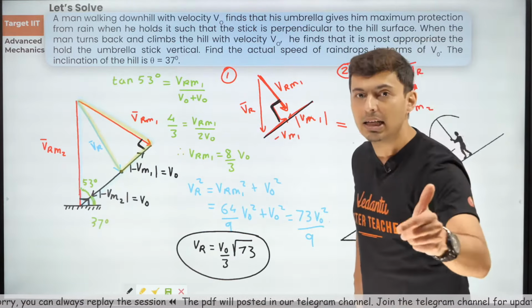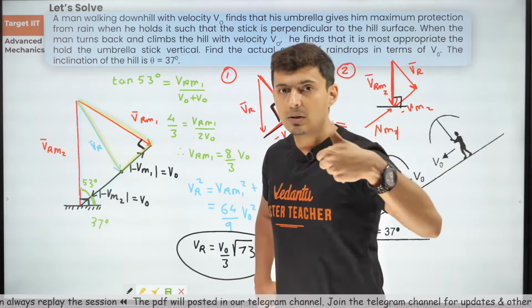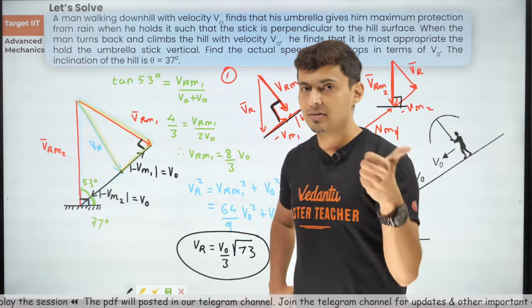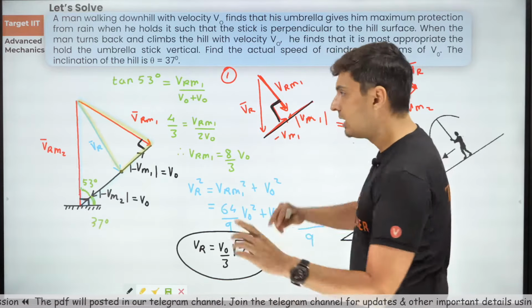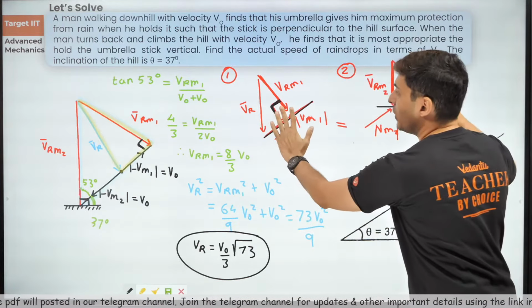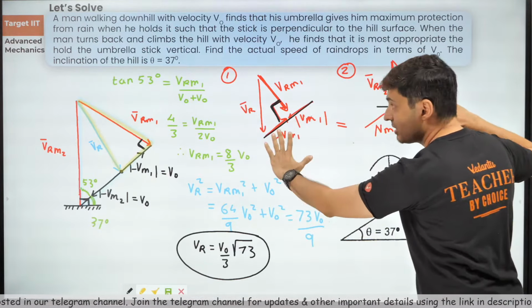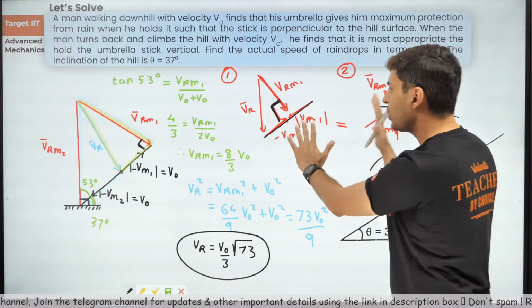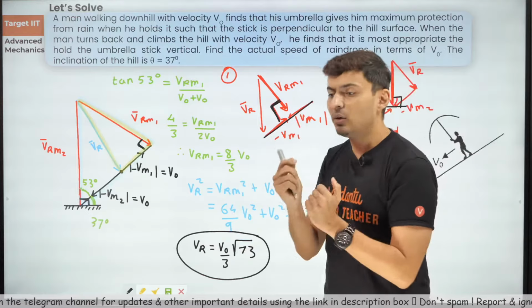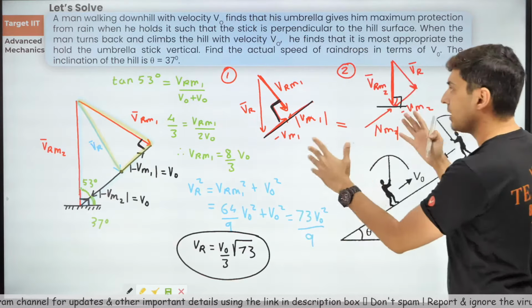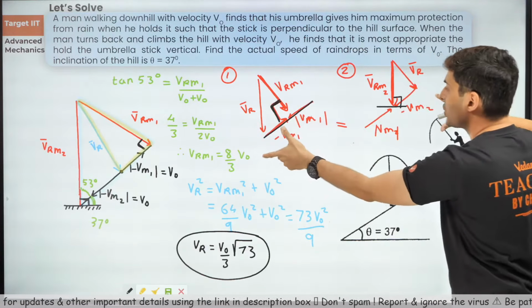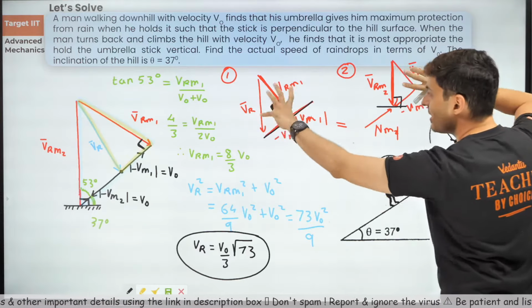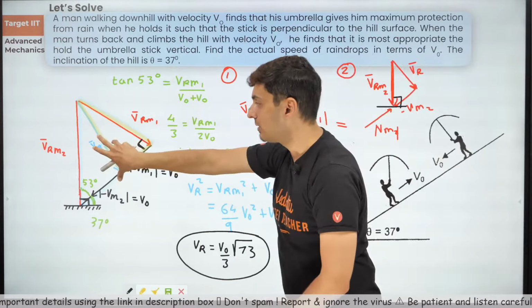So what are the key takeaways? Key takeaways start with VR minus VM is VRM. Based on that, make those vector triangles for subtraction individually. Just get a sense of the situation. Once you get the sense of the situation, try to see if you can merge these triangles together. Try to see if there are some sides common. Make sure you orient them properly while merging together.